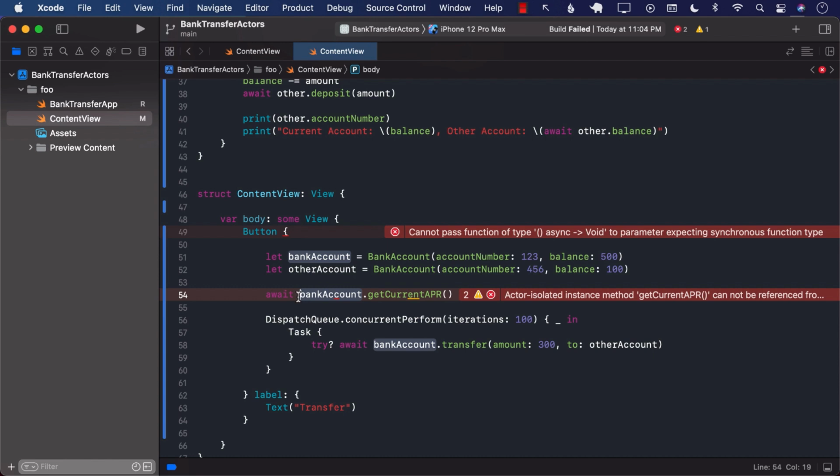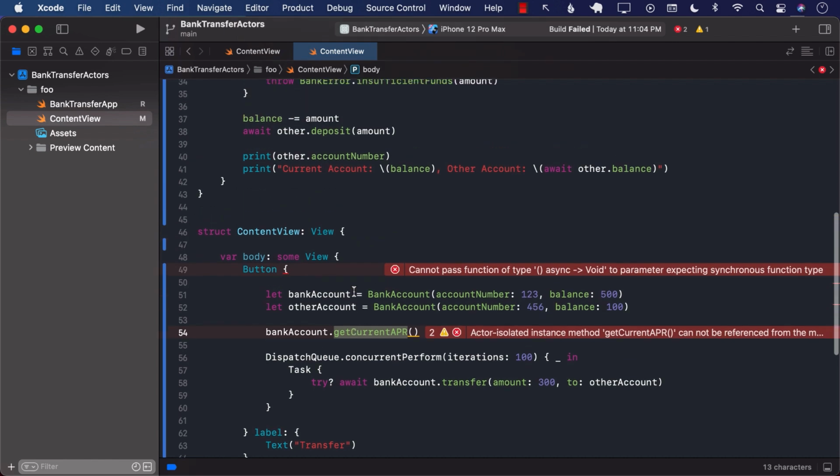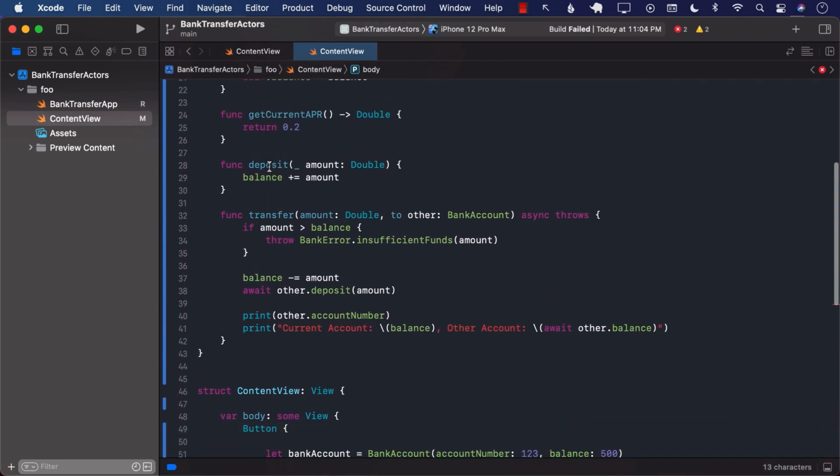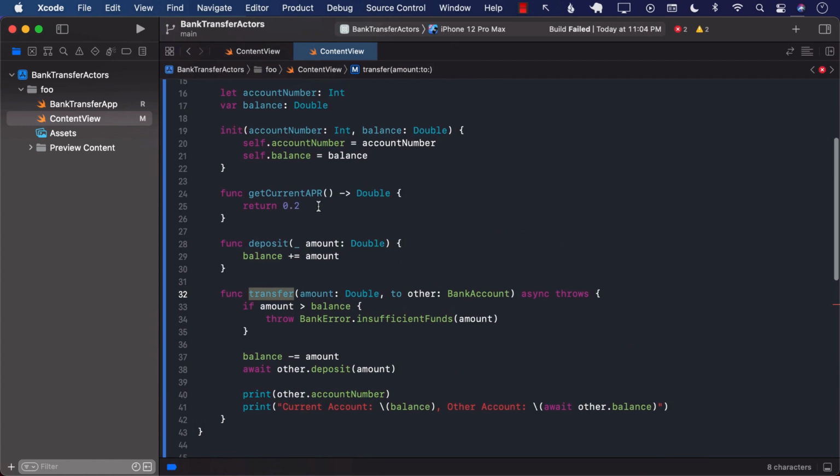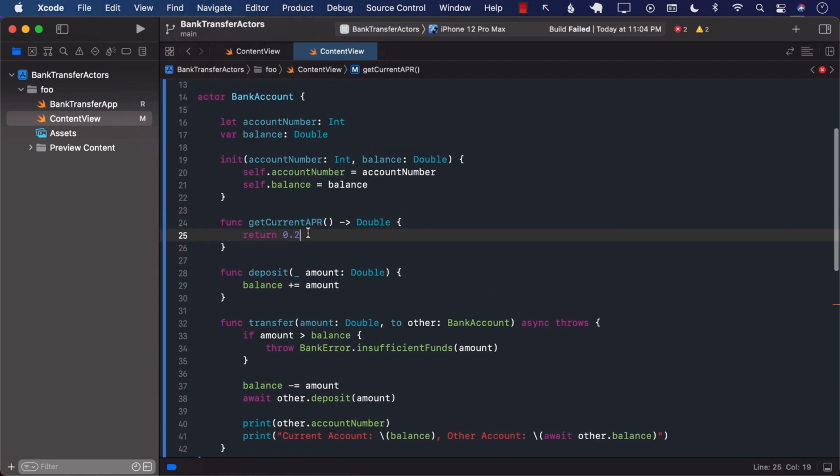But the difference between the getCurrentAPR is it's not like other functions. It's not like a deposit function or a transfer function, which is actually making changes to the properties. So in other words, this function doesn't need to be isolated. You can call it, and we know that this is not really going to change the state of the bank account.